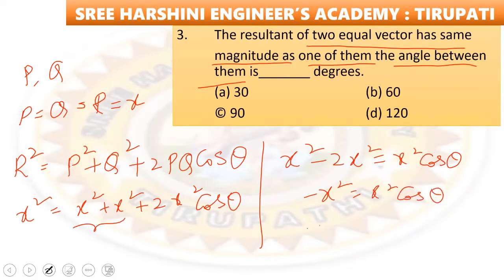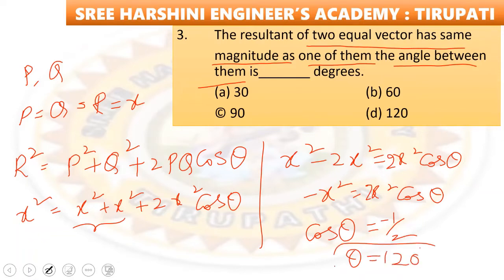So then cos theta is equal to how much? Cos theta equal to minus 1 by 2. Then theta is equal to how much? 120 degrees. Theta equal to 120 degrees. So option number D is the right answer.